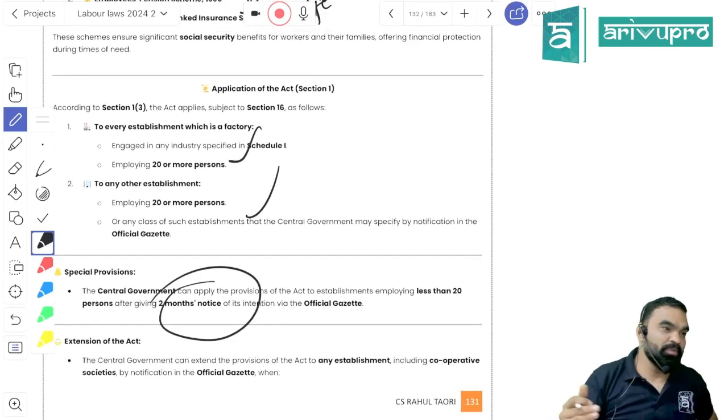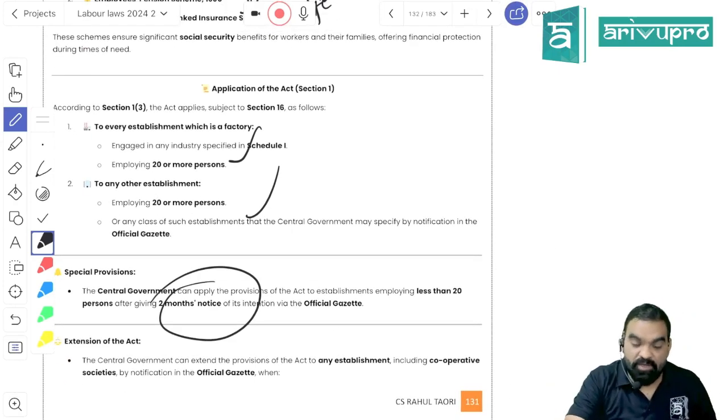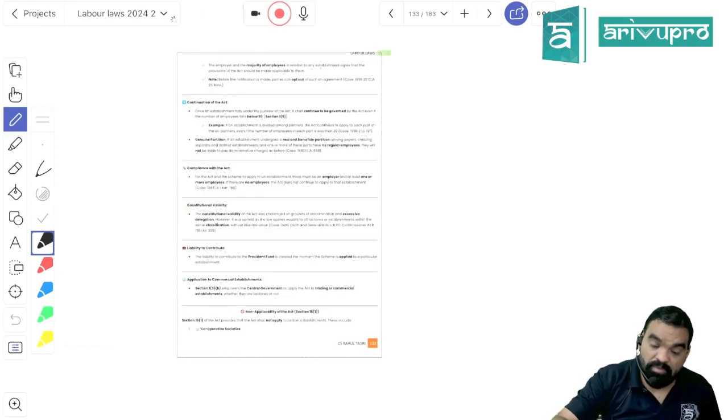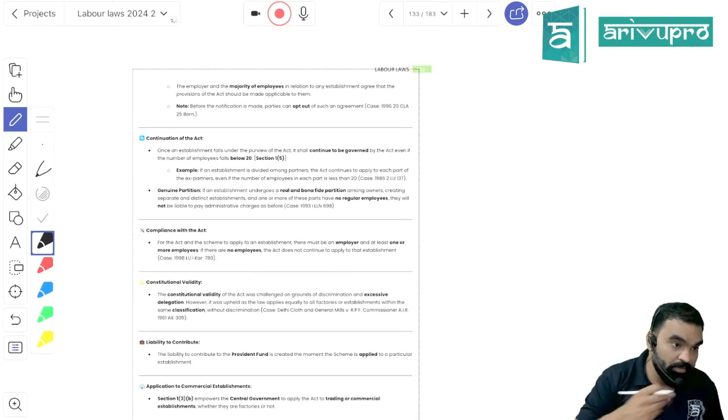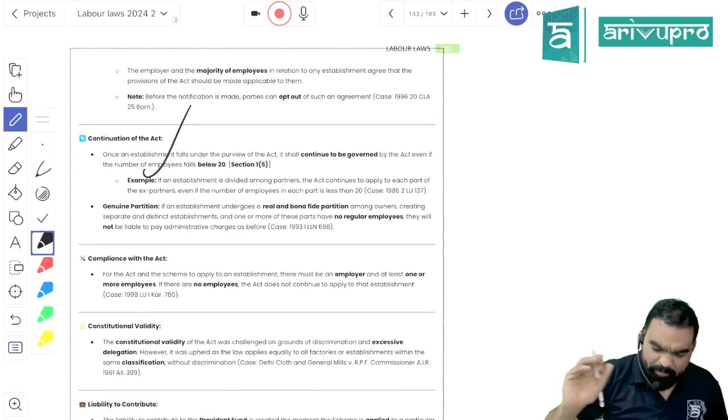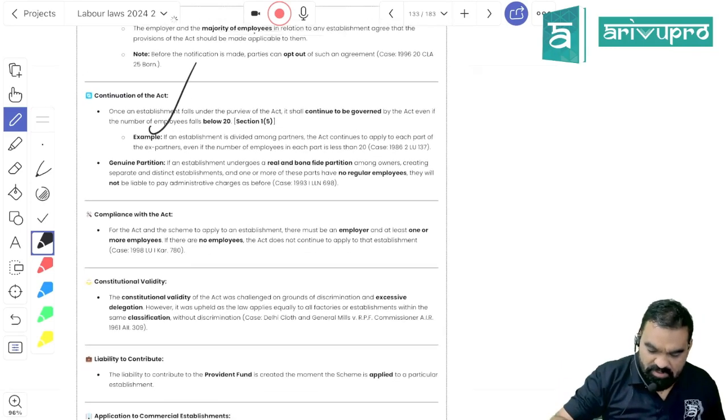Again, it is going to be applicable on all establishments, including factories, having 20 or more employees. Remember, in the Bonus Act there was no requirement to have 20 employees in case of a factory, but here it is clearly mentioned that a minimum of 20 employees should be there even in case of a factory. The appropriate government, by giving 2 months' notice, can make it applicable on you, and you have to comply with the requirement. Once applicable, it is applicable forever. Every labor law is like that.